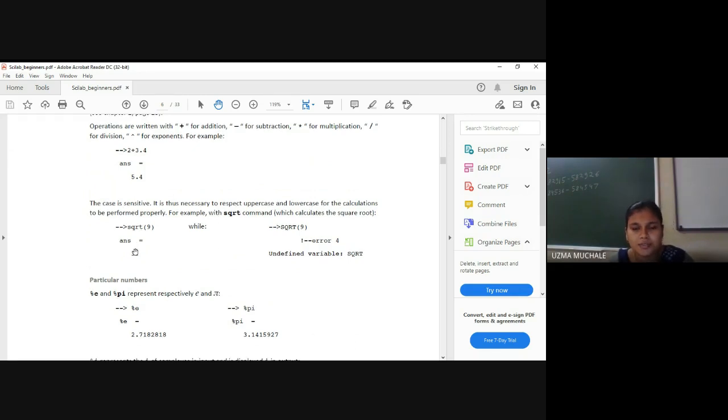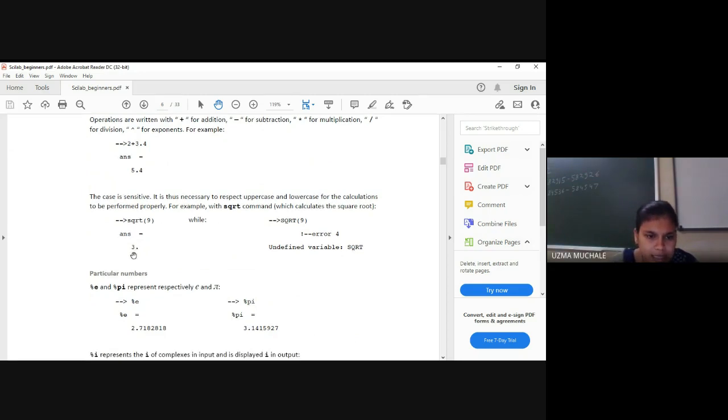Which is in the next version. In MATLAB also you can see this. Okay, square root of 9, you can see the result as 3.